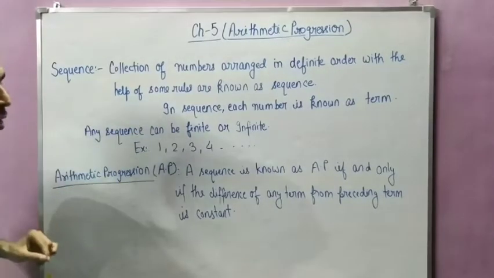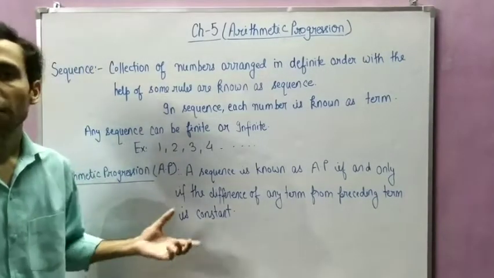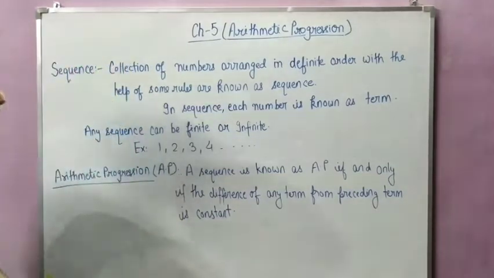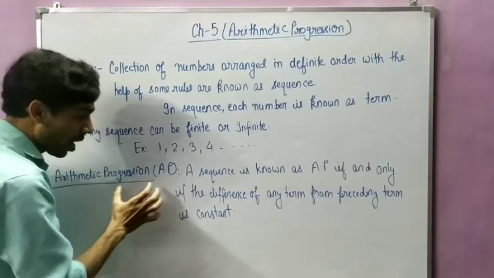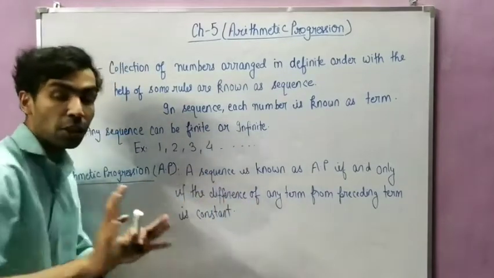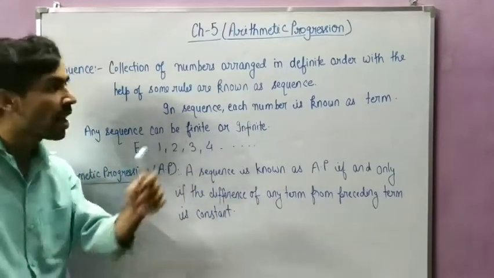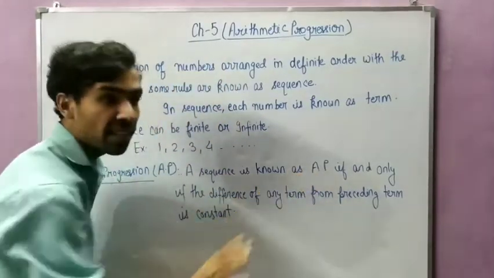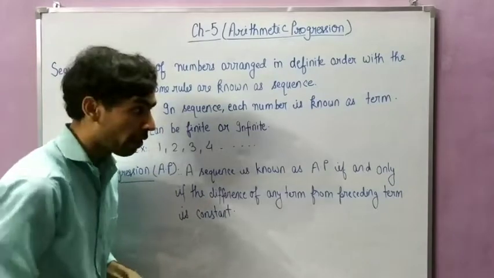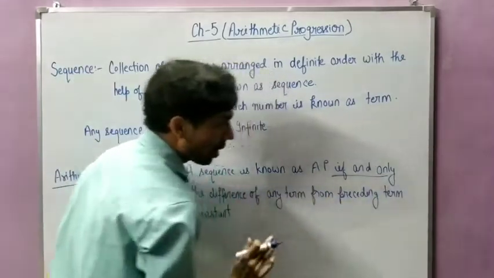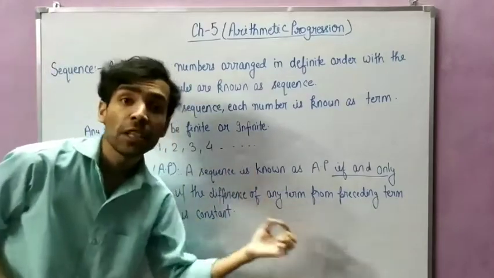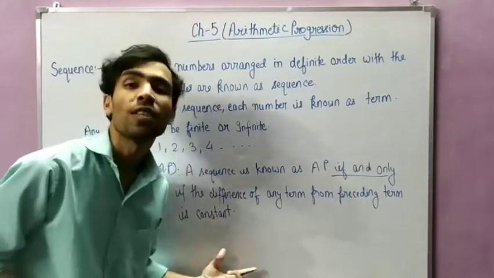So what is arithmetic progression? First we will see the definition, then we will understand with the help of an example. Now see, a sequence means sequence, you already know what a sequence is, I told you in the above heading. A sequence is known as AP if and only if the difference of any term from the preceding term is constant.